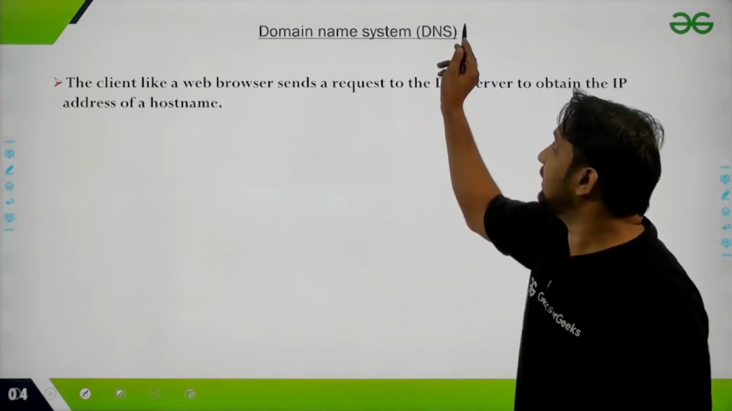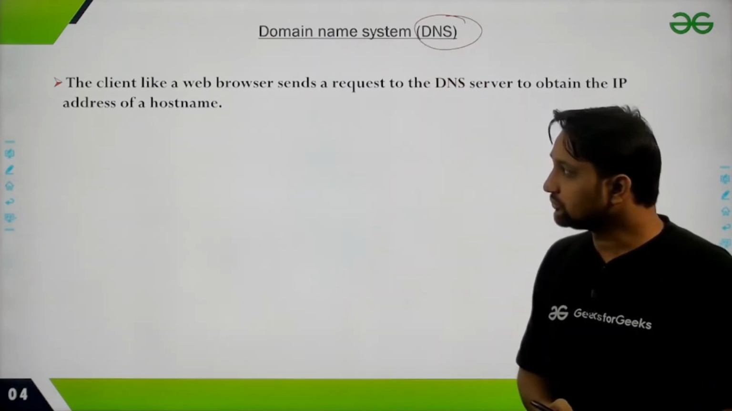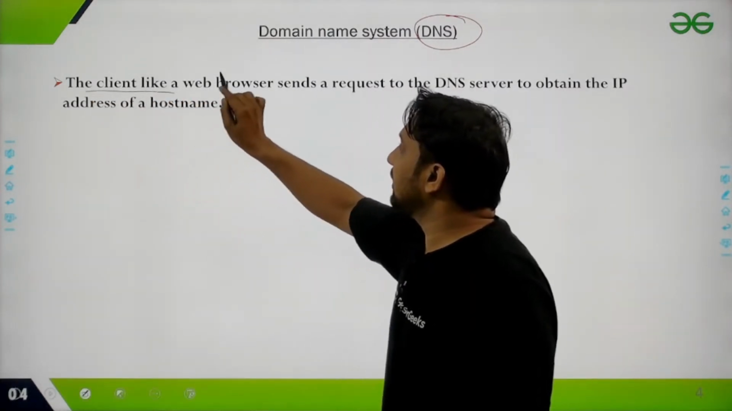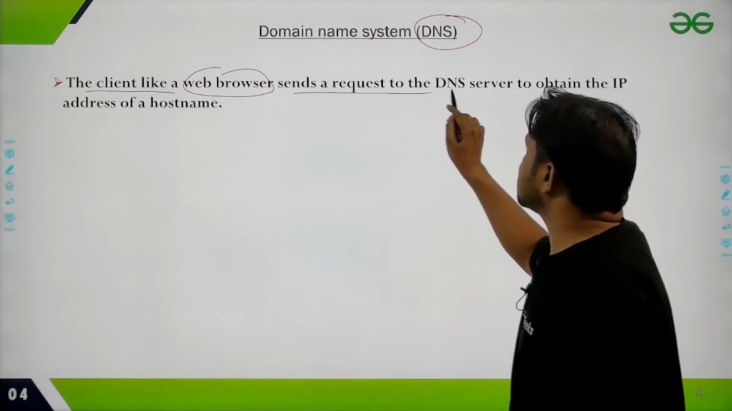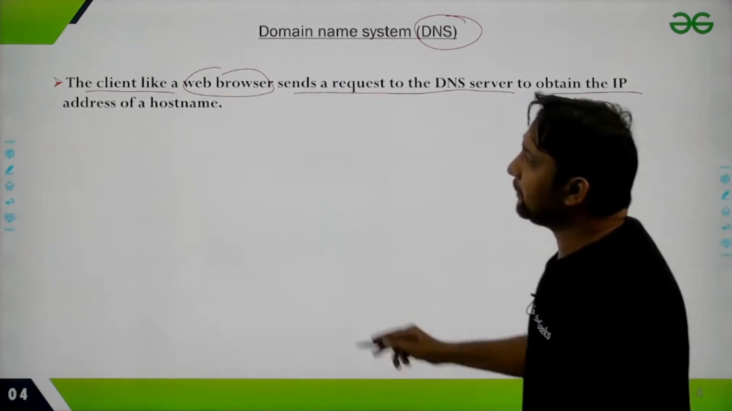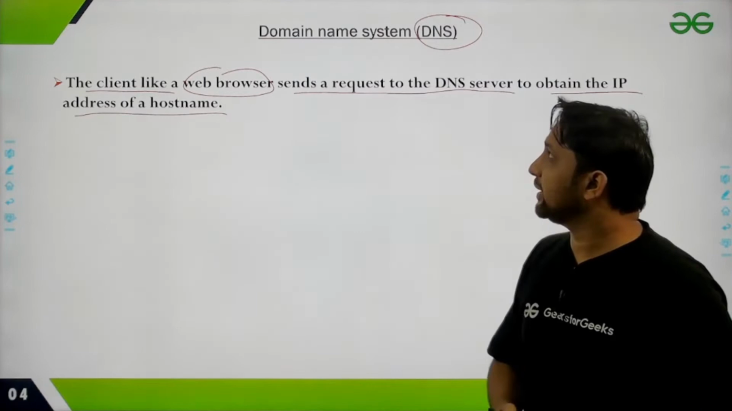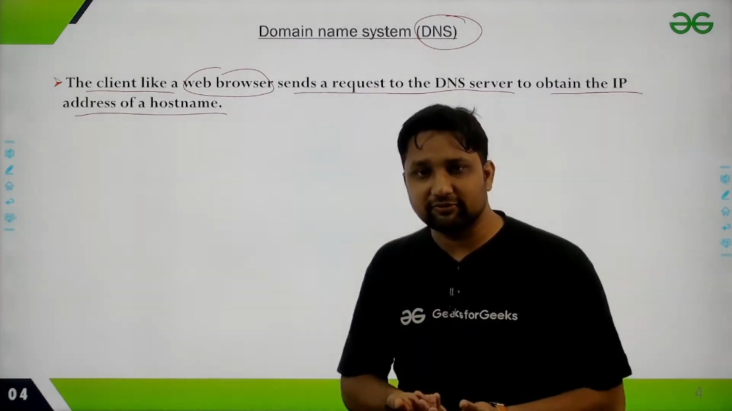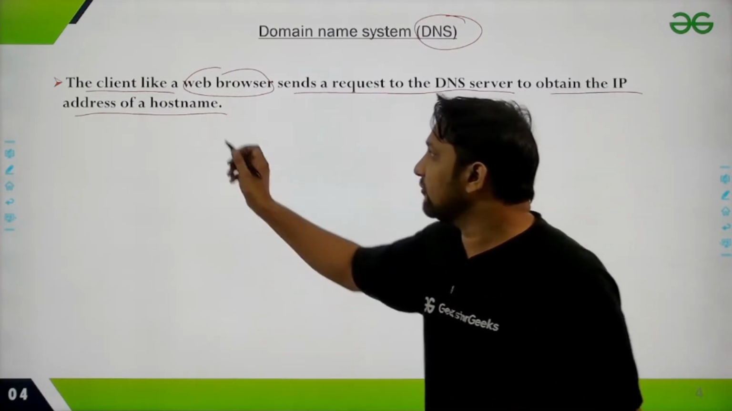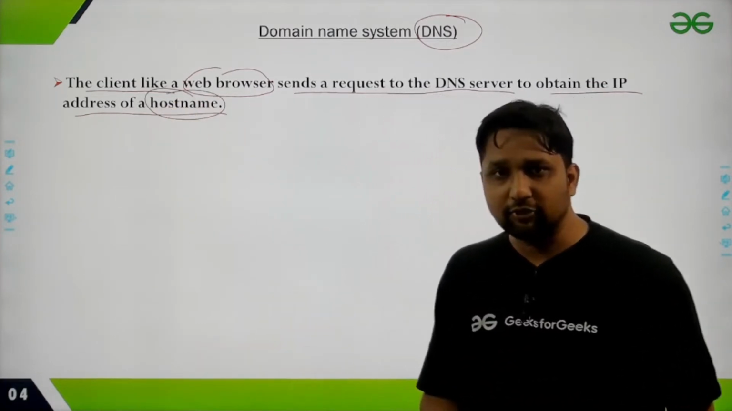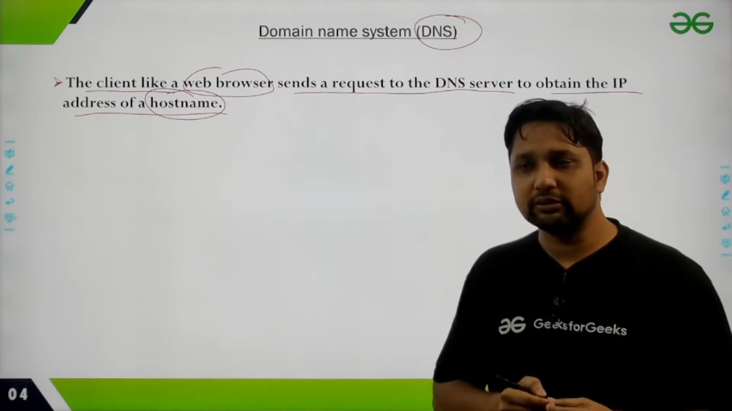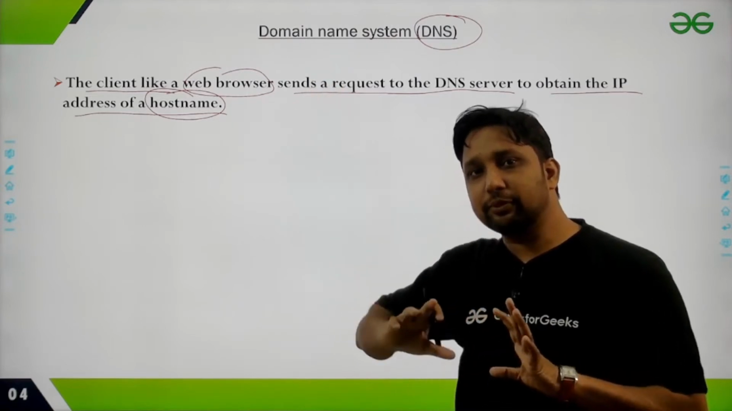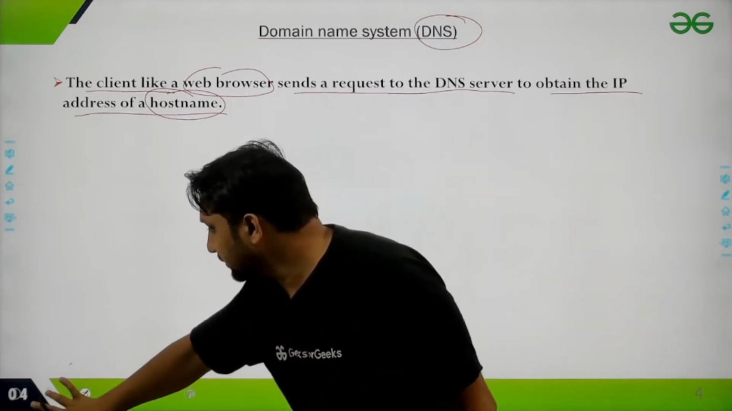First, let's start with the domain name system. Let me read this statement about the DNS. The client, like a web browser, sends a request to the DNS server to obtain the IP address of a host name. So DNS is all about getting the IP address of a server if you know its host name. For example, you know google.com, but you don't know the IP address of that. So the DNS server helps you get the IP address of that.